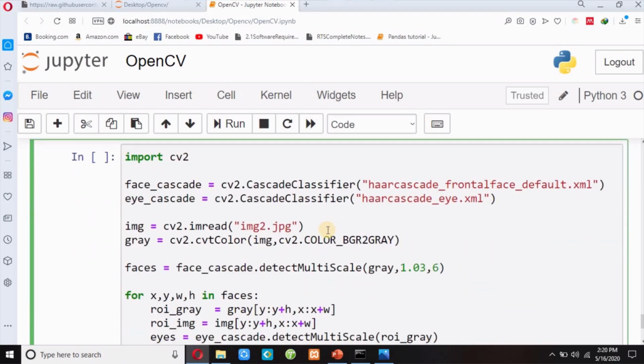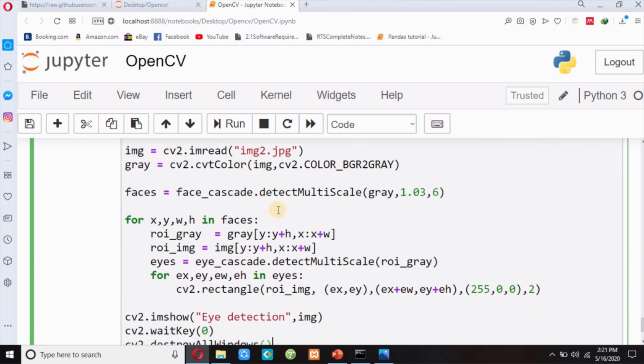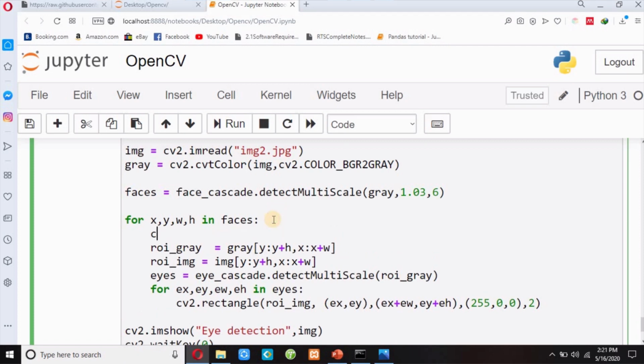And what I am going to do is I will draw rectangle in my face also. So I have to write cv2.rectangle over here, img, and I have to pass x, y and x plus w and y plus h, and then I will define color.